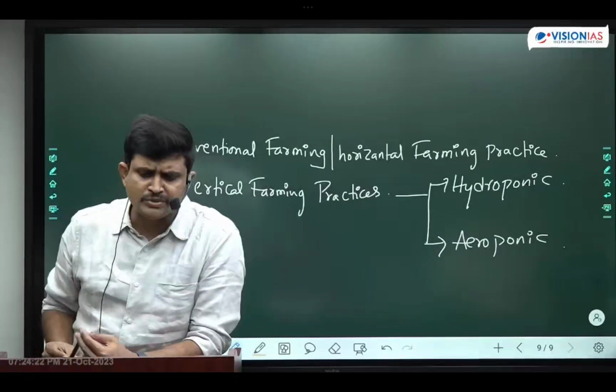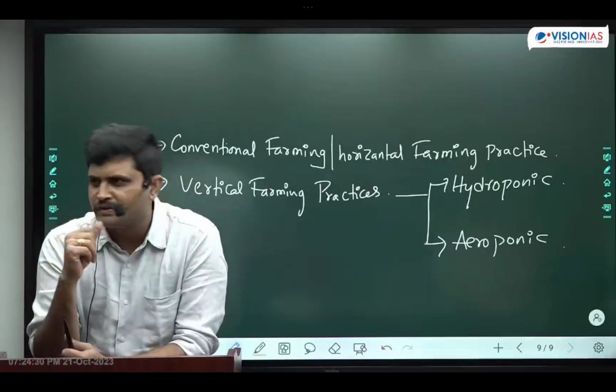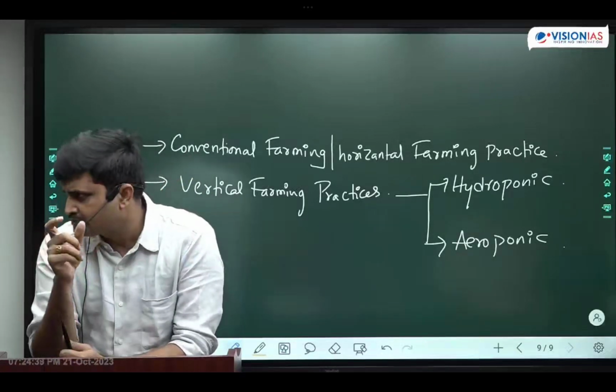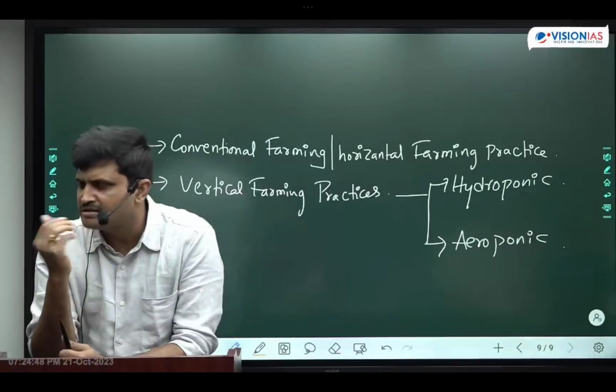Now, shall I proceed to the other topics, students? So first I will take IPR, then I will go with nanotechnology. Intellectual property rights. Biotechnology will be covered in other classes. I am not covering the biotechnology topic. Another faculty will cover the biotechnology topic; in biology they will cover it.